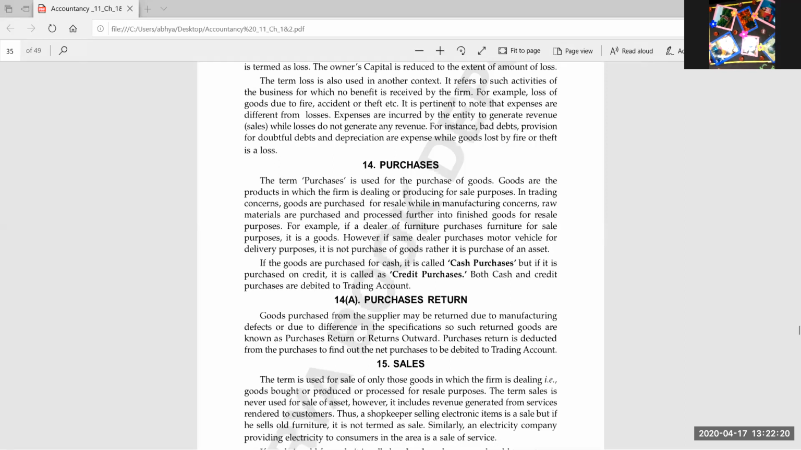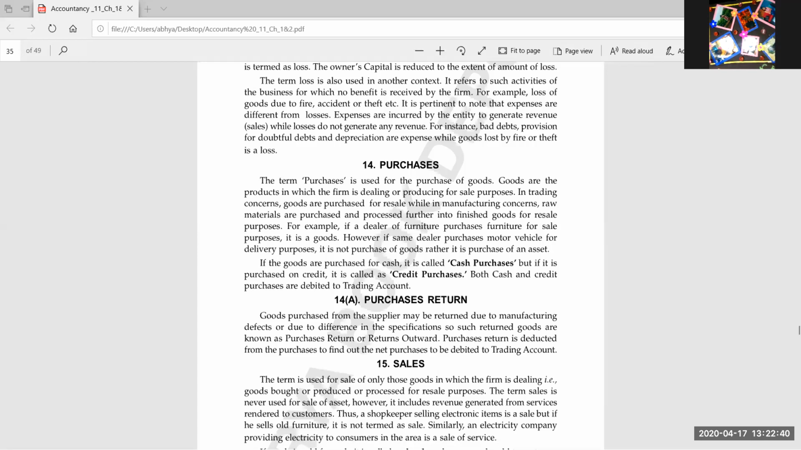Then again, I purchased 6 chairs at the rate of 10,000 each, and I promised to make the payment after 3 months. So it means credit purchases were 60,000. 10,000 multiplied by 6 is 60,000. So the total purchases here is 1,60,000.